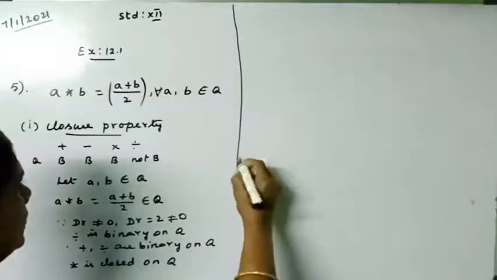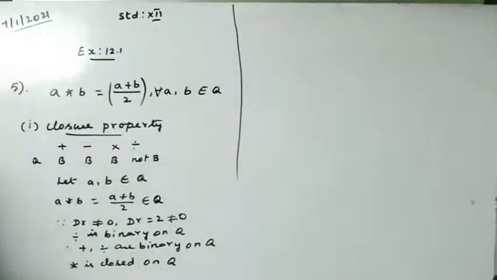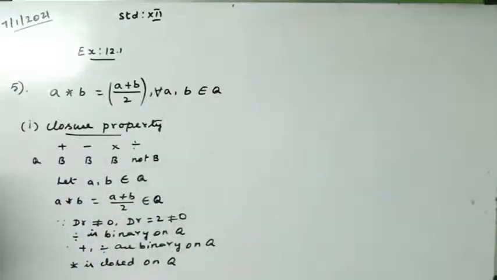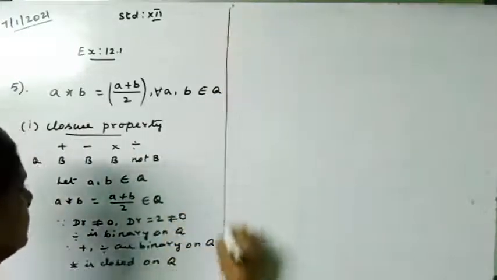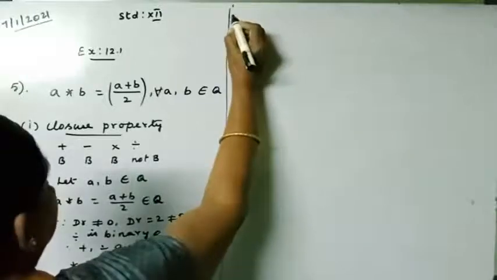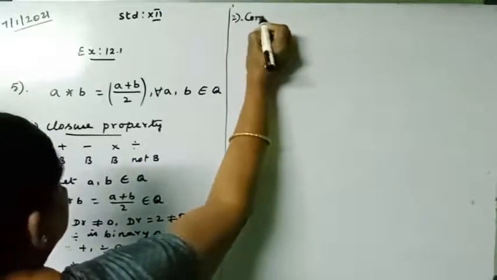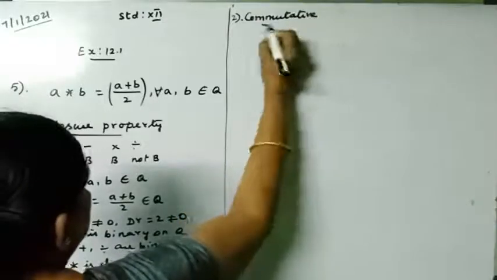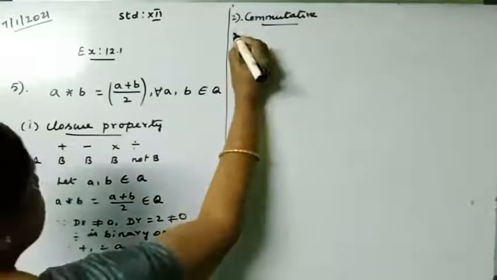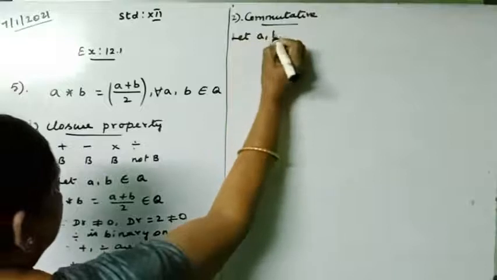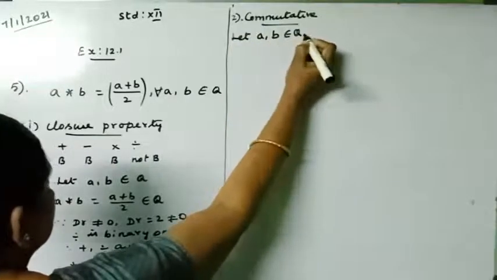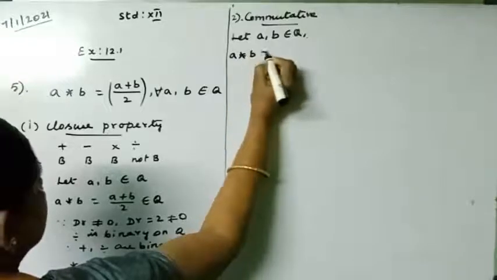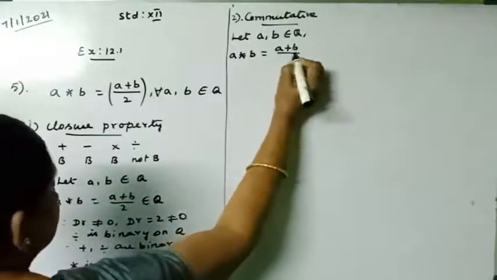The next one I want to prove is the commutative property, which you know very well. So let A, B belong to Q. A star B is equal to (A plus B) divided by 2.